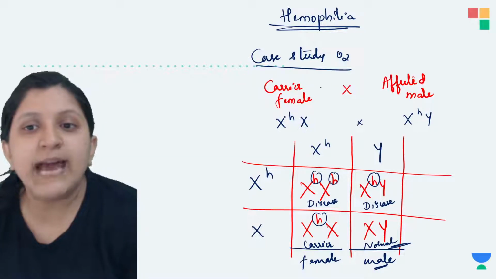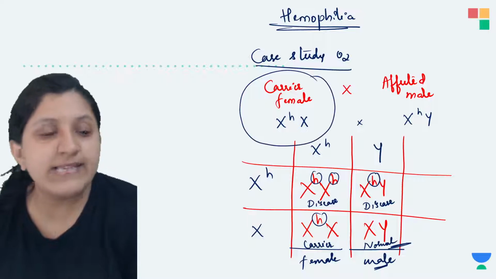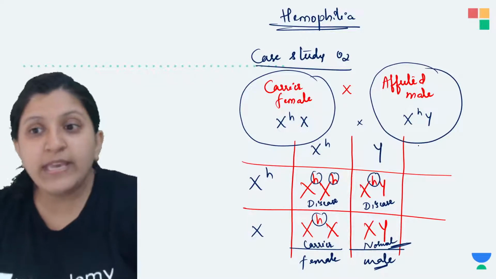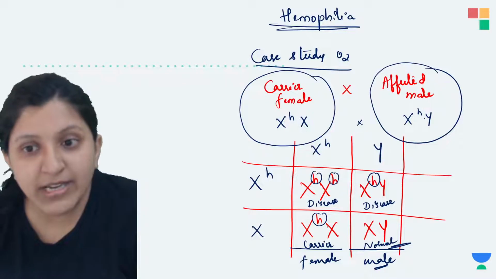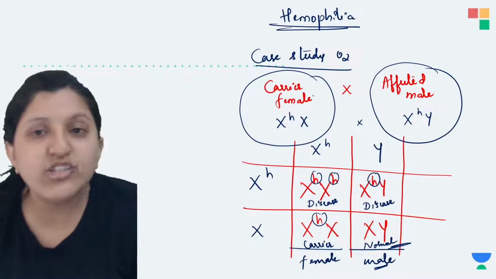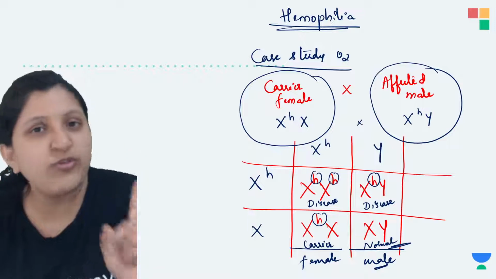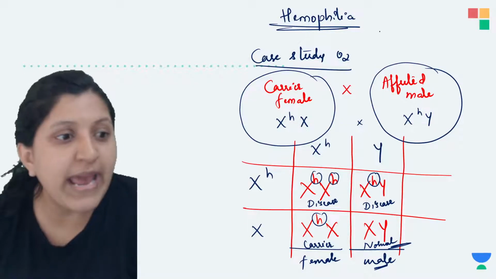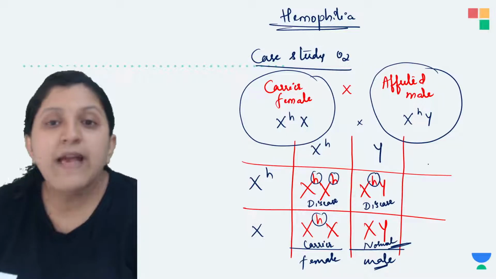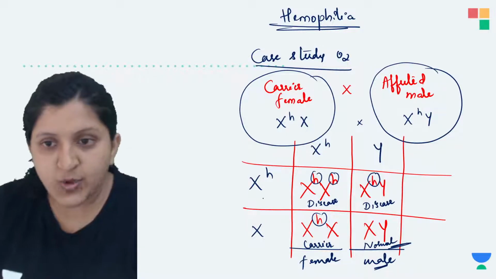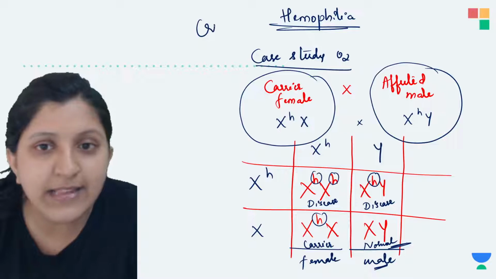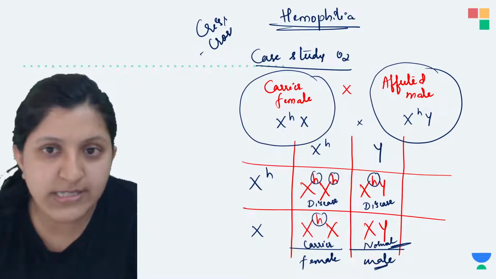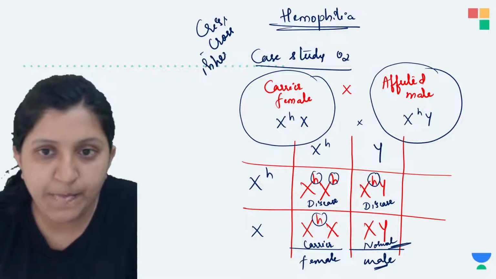So based on that, a carrier female is getting married to an affected male. So you can note here the male is having a disease. Okay, the female is actually just a carrier, like, one of the faulty genes is there. So we can see this hemophilia or X-linked inheritance as crisscross inheritance. Okay, so why do we say that this one is crisscross inheritance? So I'll just explain this.